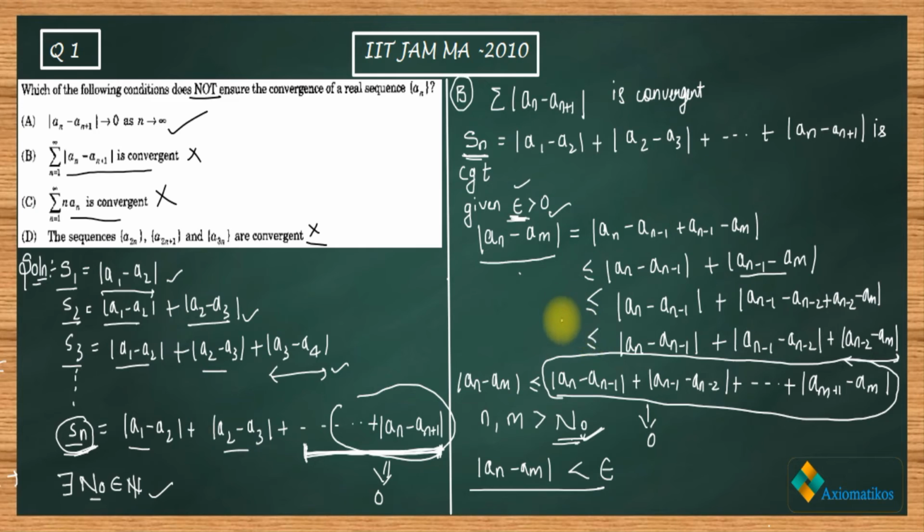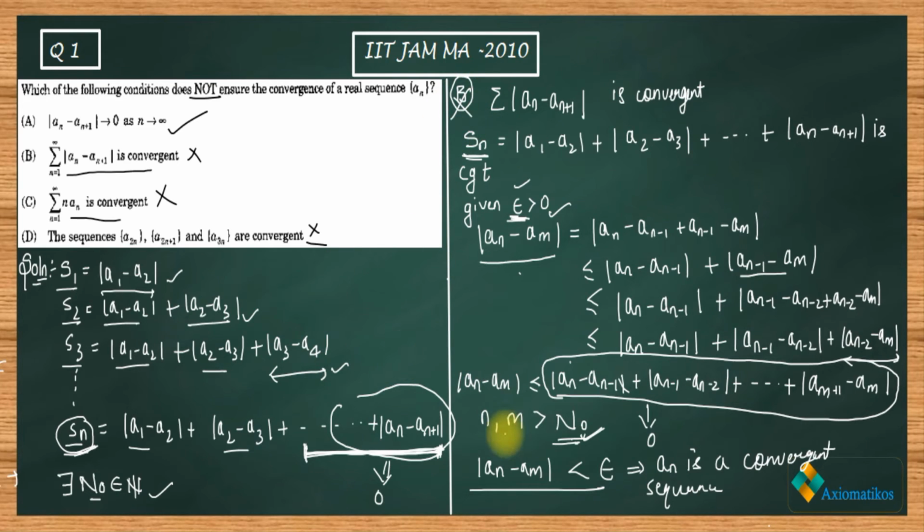Now in the real case, Cauchy sequences are convergent sequences, right? So Cauchy sequences are convergent. That means we can say that an is a convergent sequence. You got my point? So using this condition in part B, we have proved that we can prove convergence of an. So that means B is incorrect.